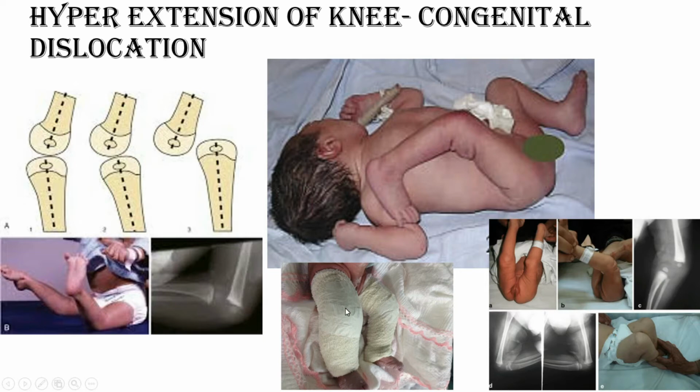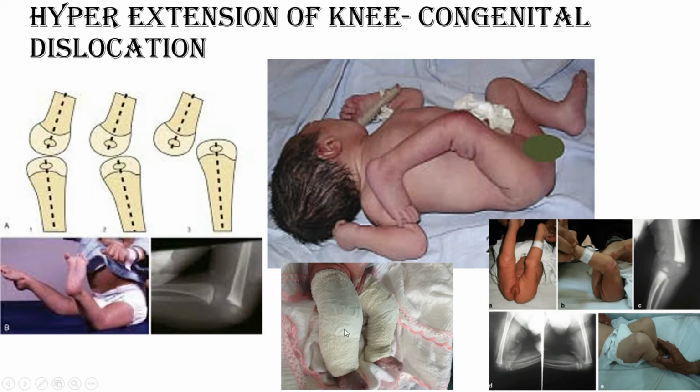The norm is to just do the flexion and hold it in position, and apply a long leg cast. Keep in mind, do not press any thumb over the popliteal region. Just try to do flexion as much as possible, and this plaster will be repeated after 3 weeks.